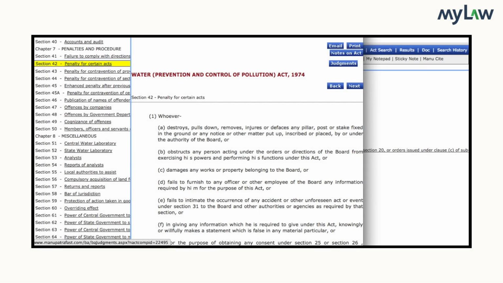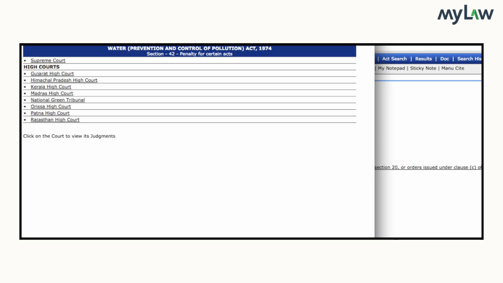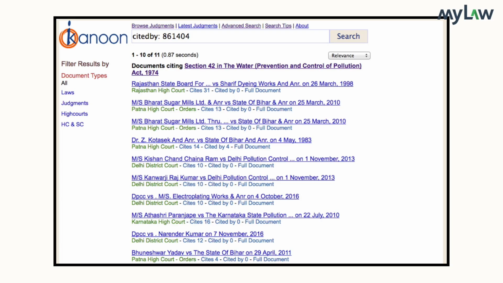Online, however, there is a very useful feature that is available on Manupatra, where you can see the cases decided in relation to Section 42 grouped, as you can see on the screen, under the various courts. Indian Kanoon also has a similar feature, which can pull out for you all the documents in its database that cite Section 42. So if you are clear about the most important statutory provisions, this tool may be very useful in figuring out a list of judgments that are most relevant for your research.